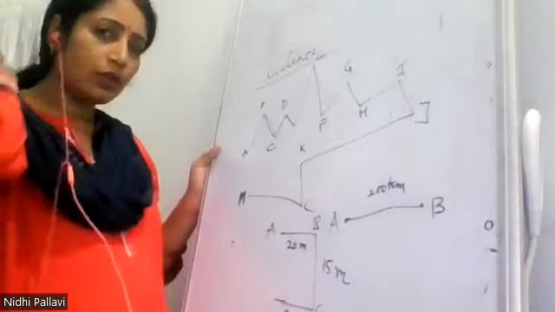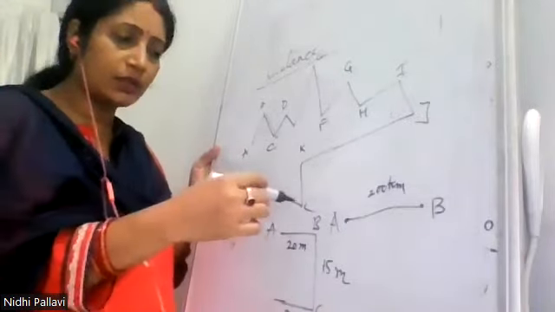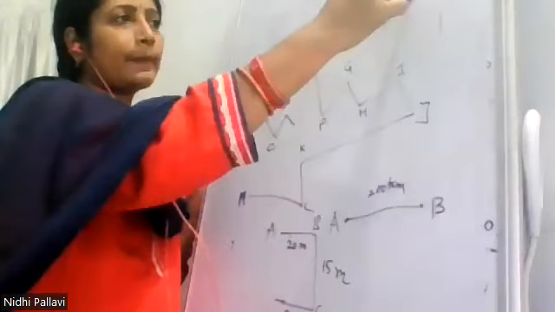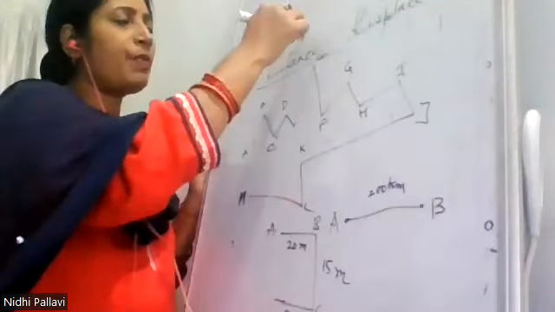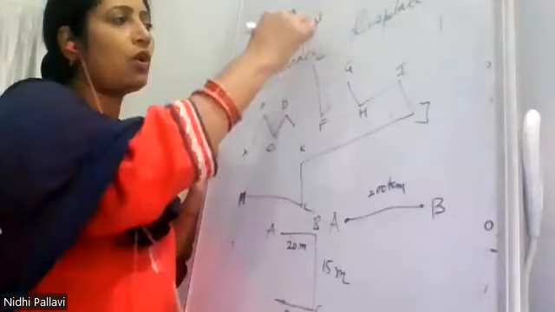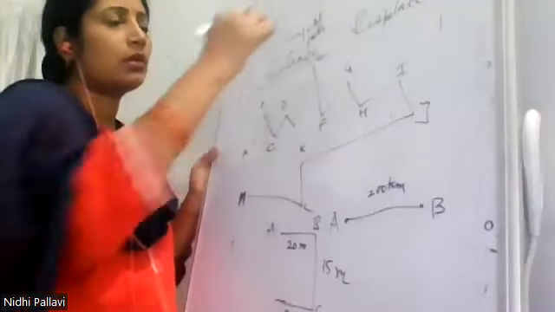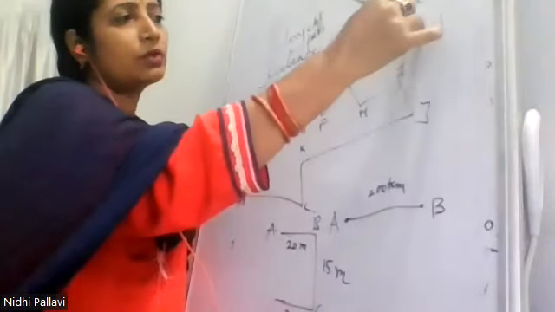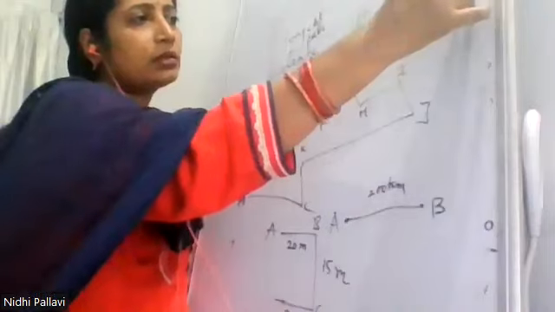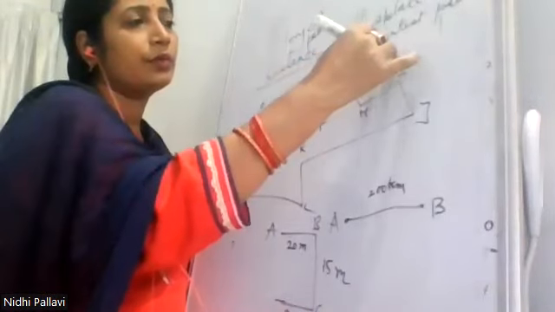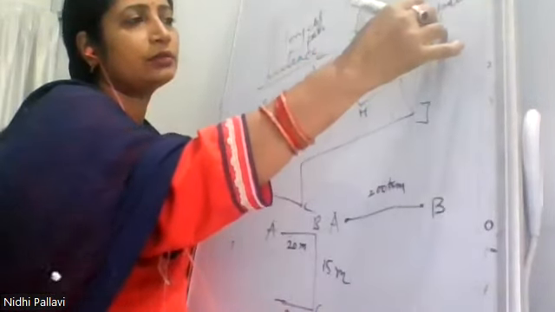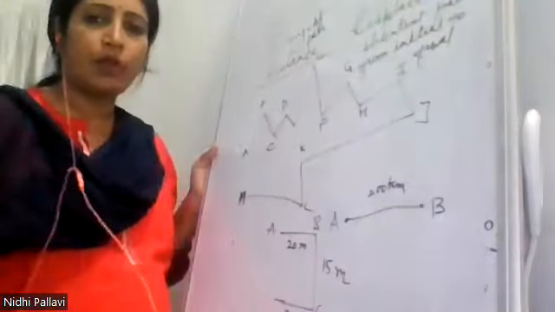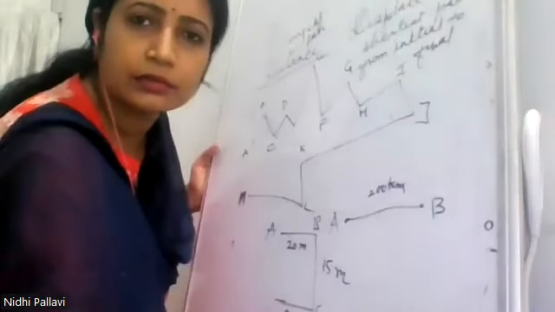One thing more. Now this was about distance. Now displacement. What is displacement? Distance is the longest path. But displacement is the shortest path from initial to final.